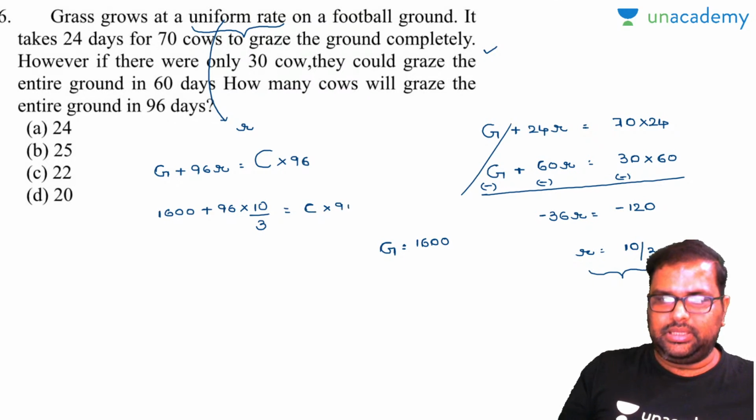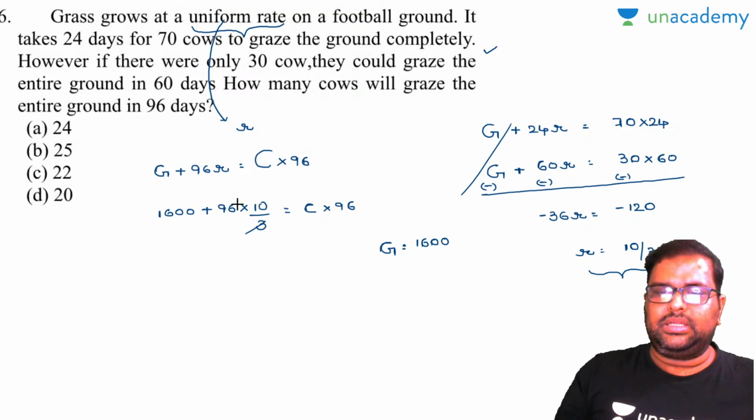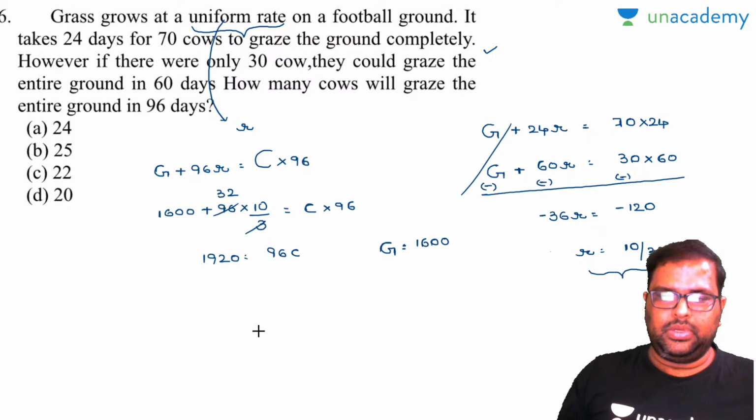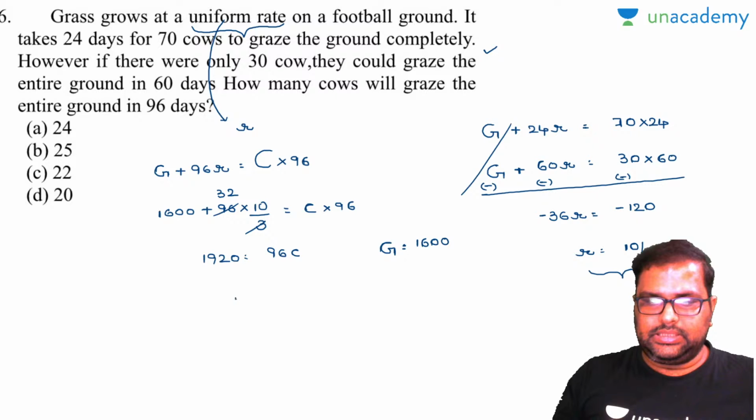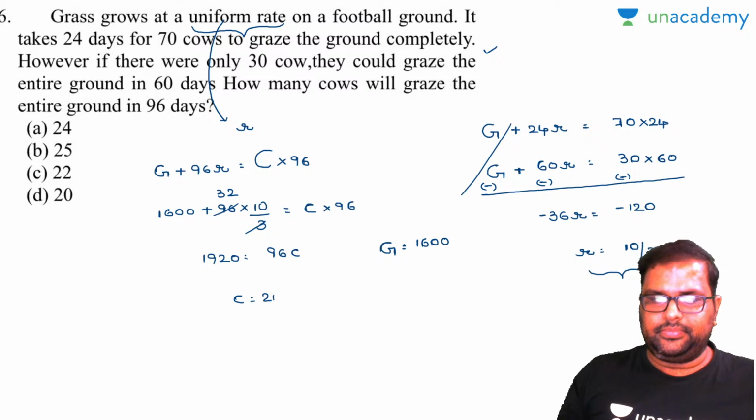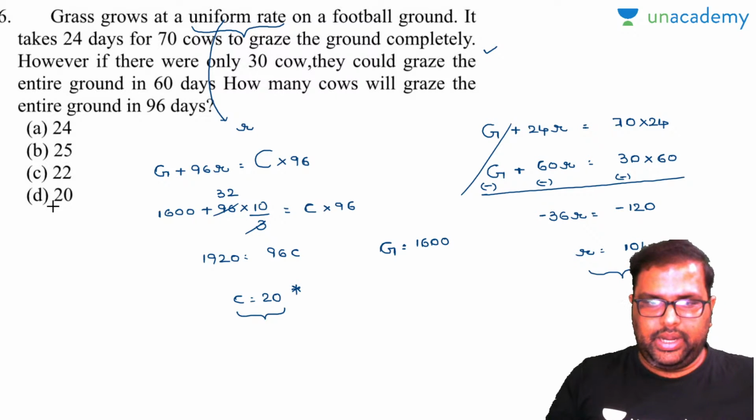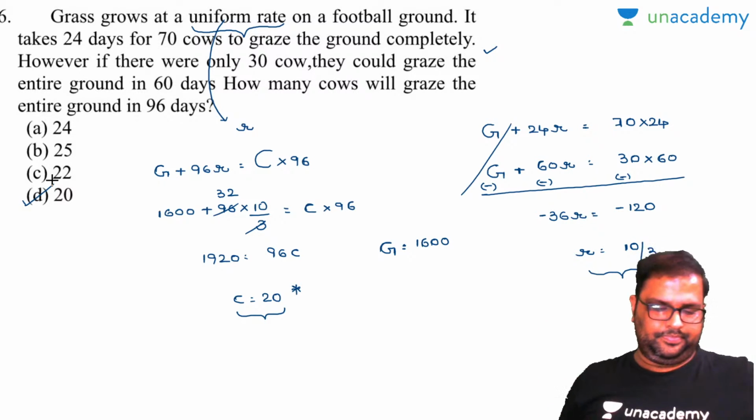What will be your answer there? So 3 ones are 3, 30 twos are 1920. 1920 is equal to 96C. And C is equal to how much? 20. And your option number D.